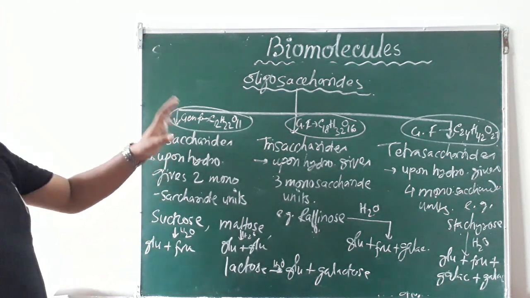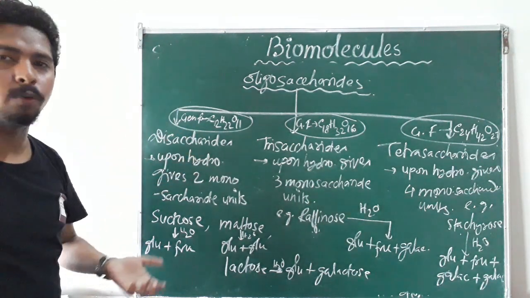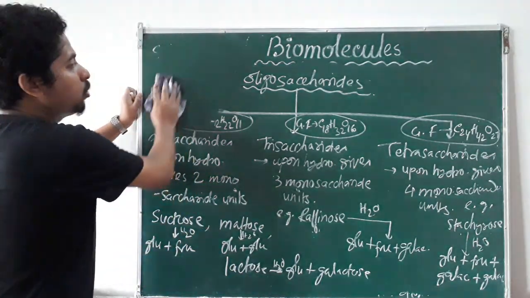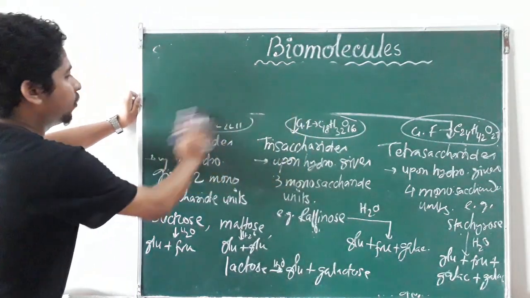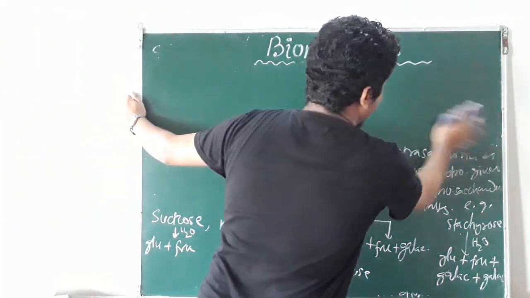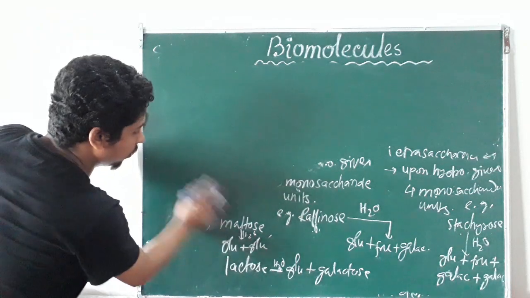Now here this is the classification on the basis of hydrolytic products. Now next classification: classification of carbohydrates on the basis of taste.